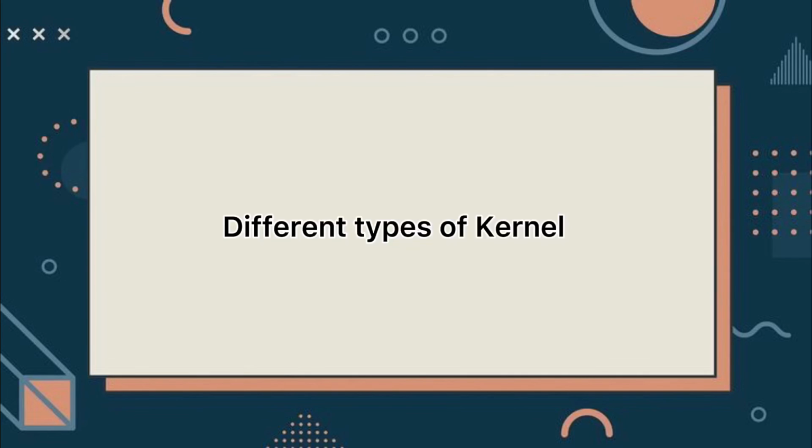There are 5 types of kernel. Number 1, the monolithic kernel; 2, microkernel; 3, hybrid kernel; 4, exokernel; and lastly, nanokernel. A process in the simplest term is an executing program, while thread is the basic unit to which the operating system allocates processor